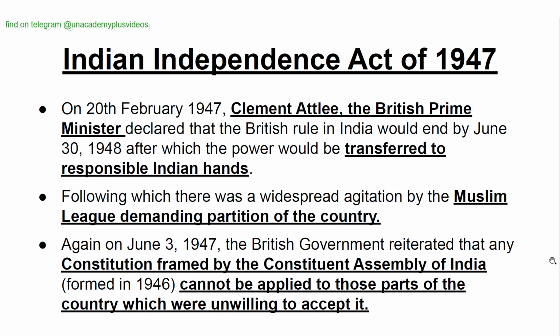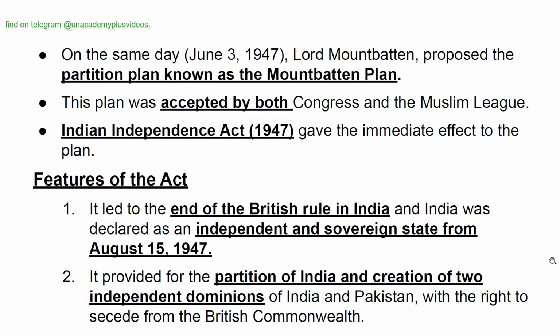Again, on June 3, 1947, the British government reiterated that any constitution framed by the Constituent Assembly of India formed in 1946 cannot be applied to those parts of the country which were unwilling to accept it. On the same day, June 3, 1947, Lord Mountbatten proposed the partition plan known as the Mountbatten Plan. This plan was accepted by both Congress and the Muslim League. The Indian Independence Act 1947 gave immediate effect to the plan.